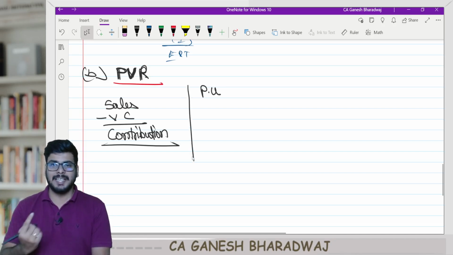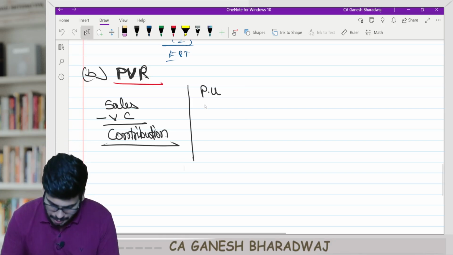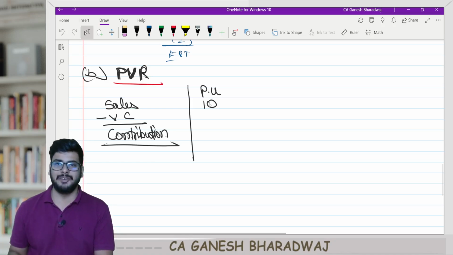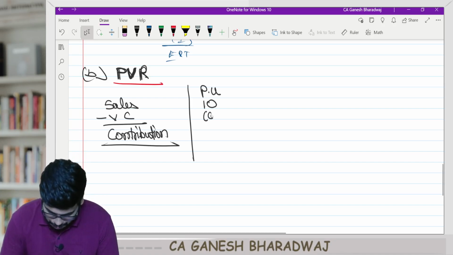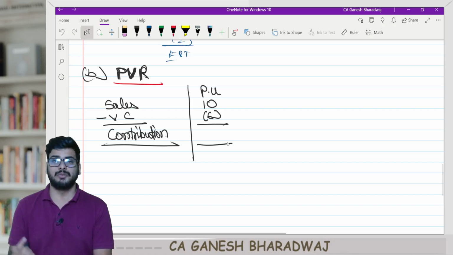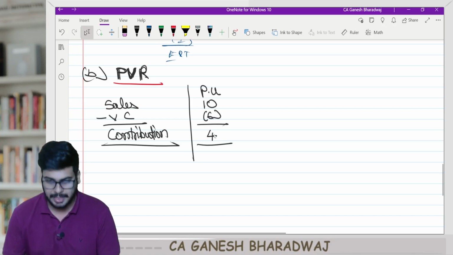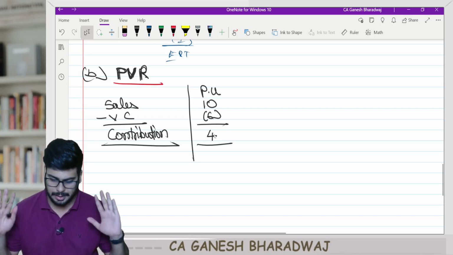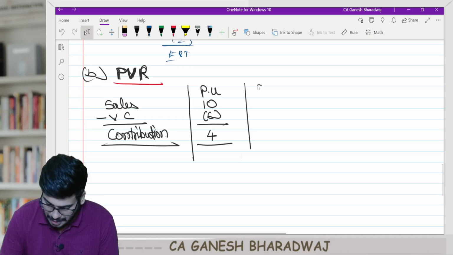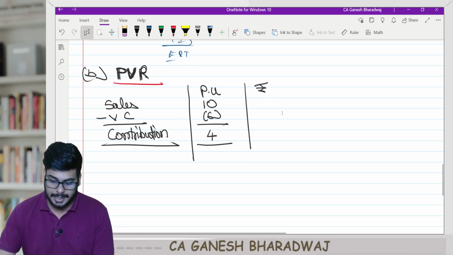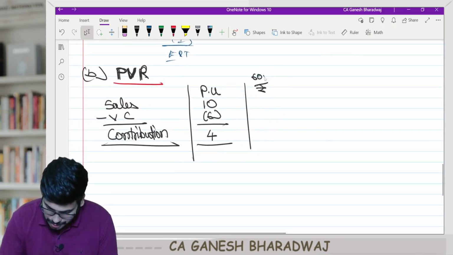Now, when I sell every unit, what is the revenue I generate? 10 rupees. And when I sell every unit, how much variable cost will I incur? 6 rupees. So every time I sell a unit, what is the variable profit I earn, also known as contribution? 4 rupees. Now, if I want to put it in total value, in this example we have sold 6,000 units.